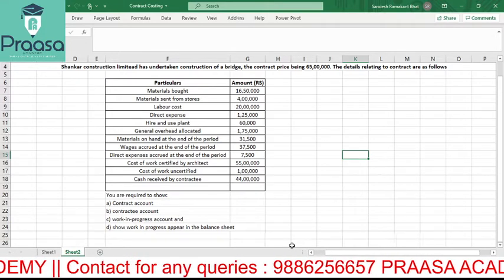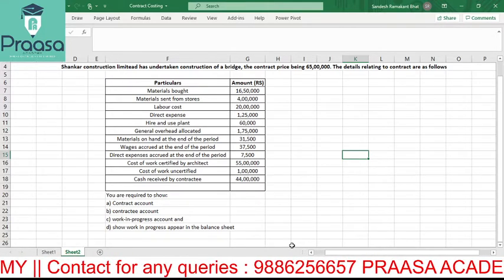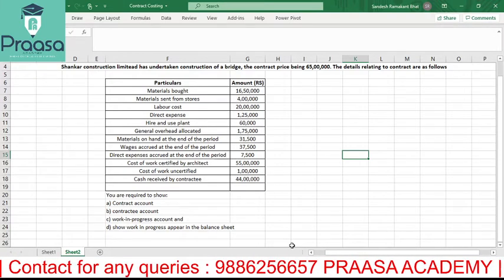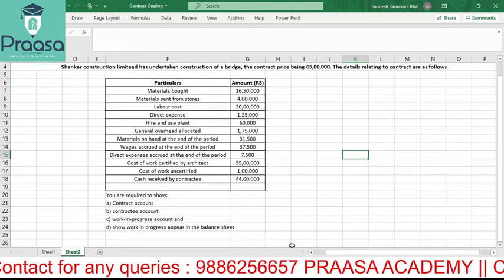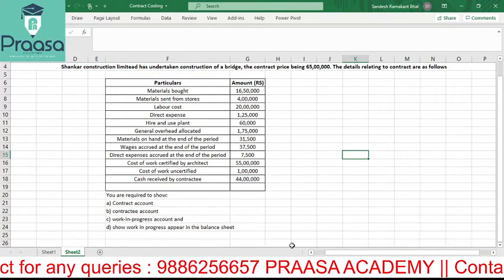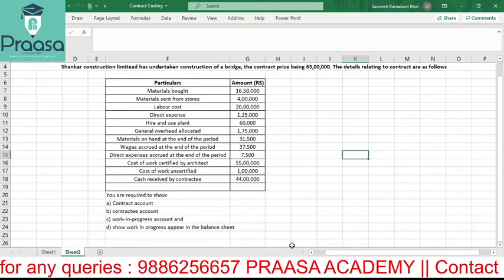Okay. So Shankar Construction Limited has undertaken construction of a bridge. The contract price being how much? 65 lakh. This is obviously rupees. In the Indian context we are talking about. So it is 65 lakh rupees.